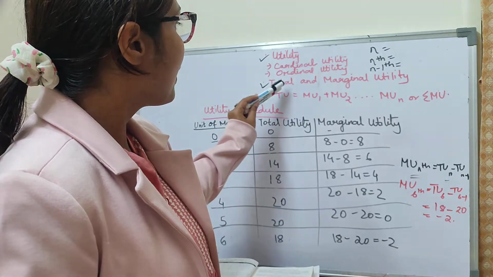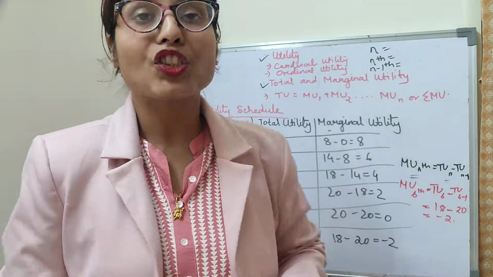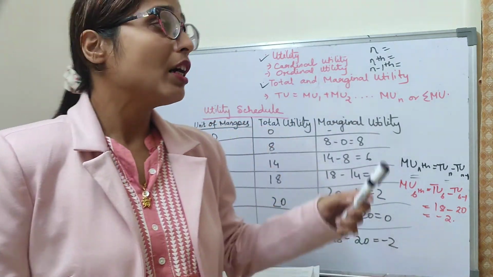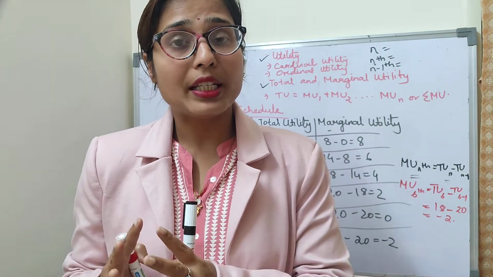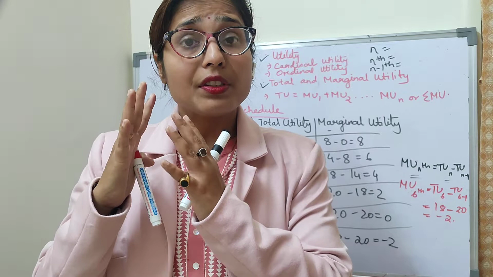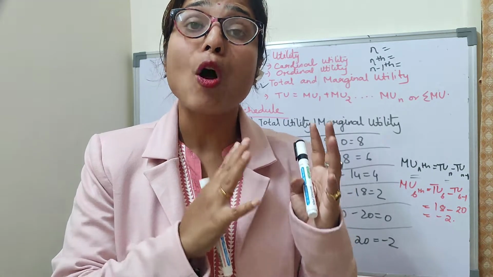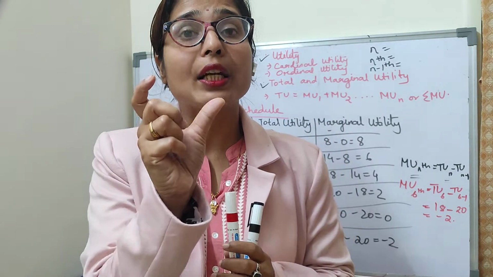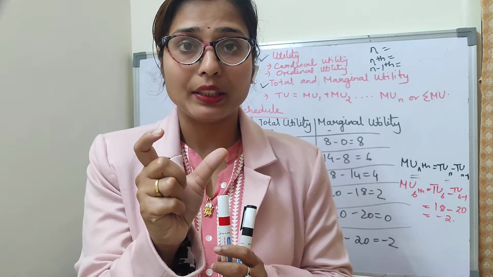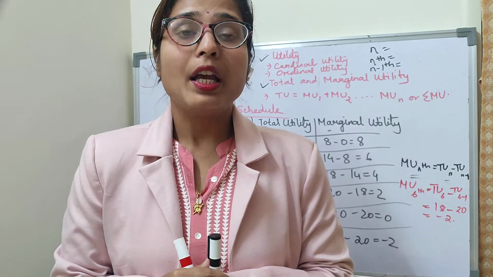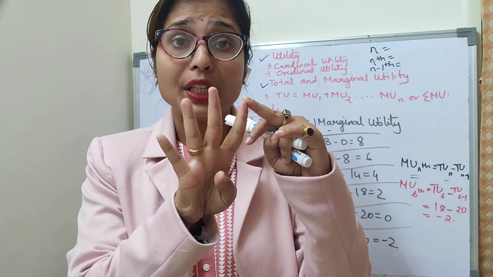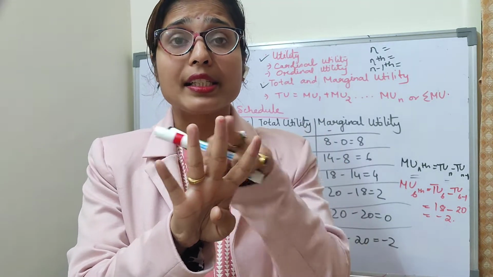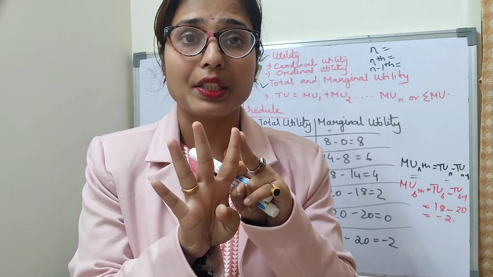Now the second topic is total and marginal utility. What is total utility? It is the sum total of utility derived by the consumer from the consumption of a particular quantity of a commodity. For example, if a person buys 4 oranges, the sum of utilities from 4 oranges constitutes total utility.